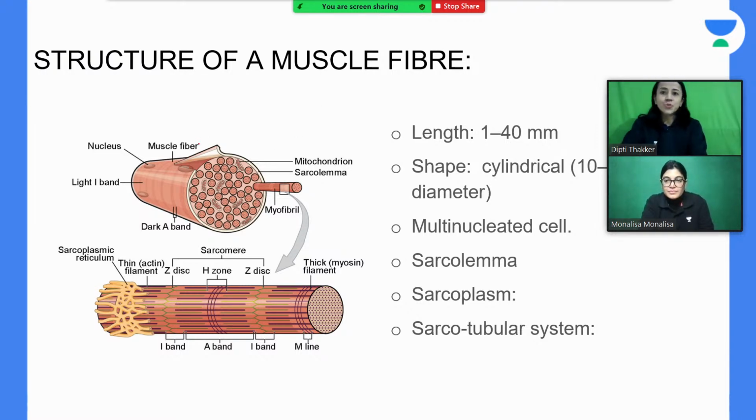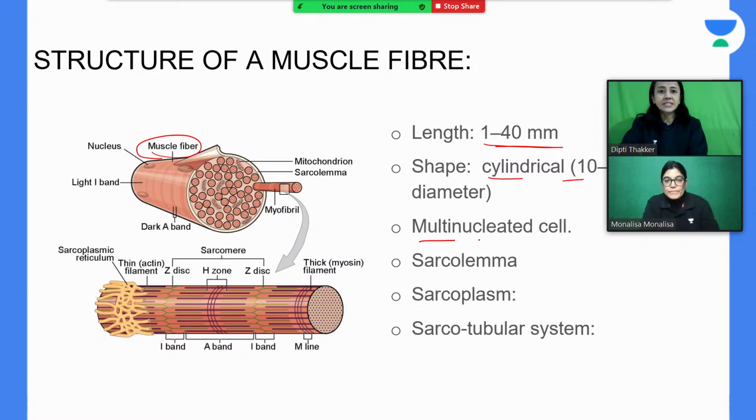Okay, now we discuss single muscle fiber or single muscle cell. You can see the length of this single muscle fiber is about 1 to 40 millimeter. This is macroscopic structure. It is cylindrical in shape, with a diameter from 10 to 100 micrometer.